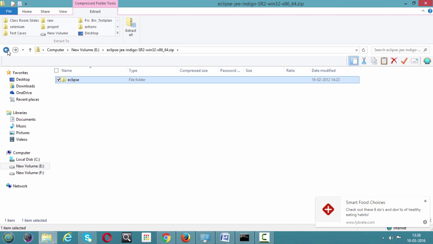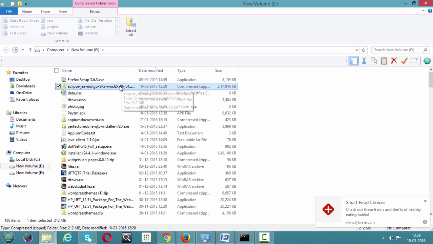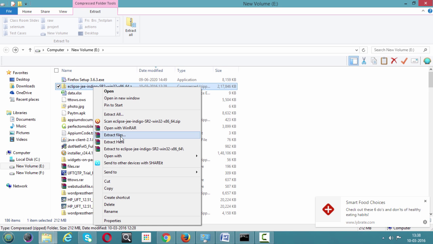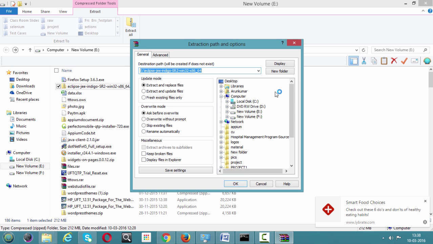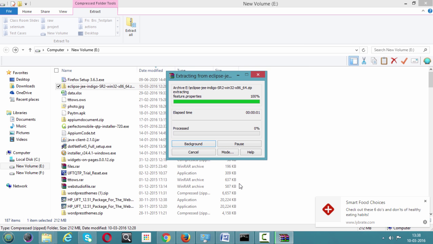The Eclipse folder that you have downloaded, you need to unzip that. This is a very important point. You need to unzip it, extract it, I mean to say. It's getting extracted.